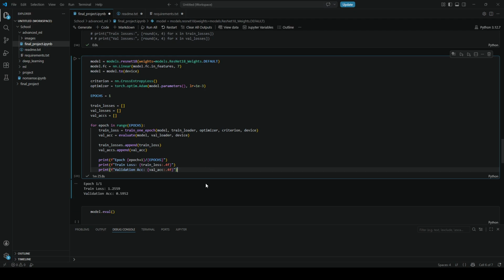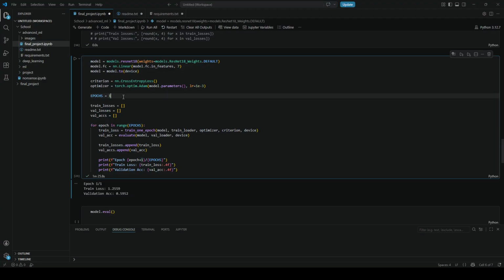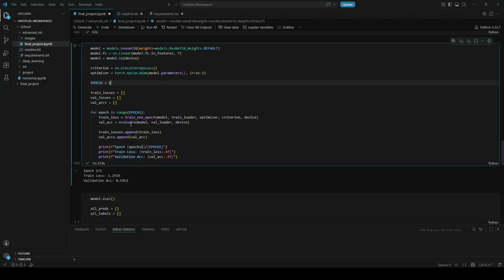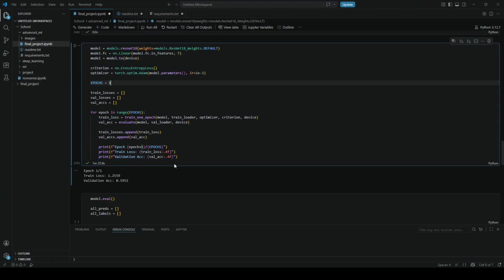There it is. So with the one epoch, got a validation accuracy, which this is really the test accuracy. I need to change that. But the test accuracy of just about 0.6, which is pretty good. It gets better, not a ton better. It gets up to about 0.64, 0.65 with about 10 epochs. So there's a live demonstration of the model being trained and running, and then being evaluated.